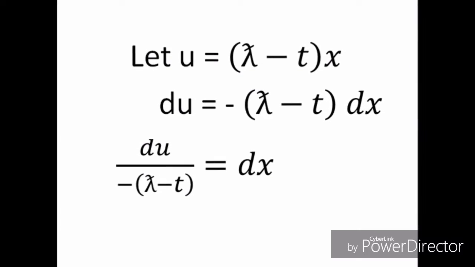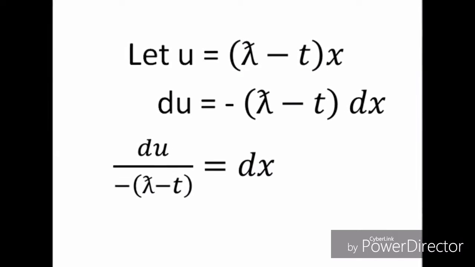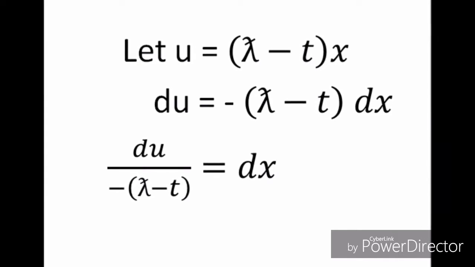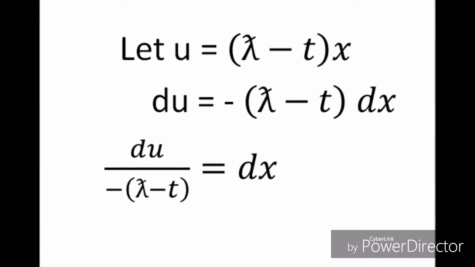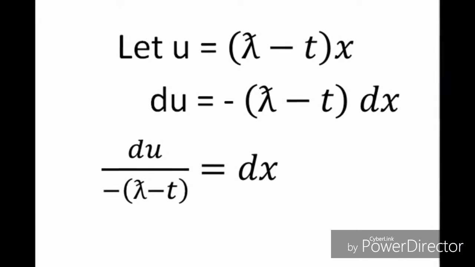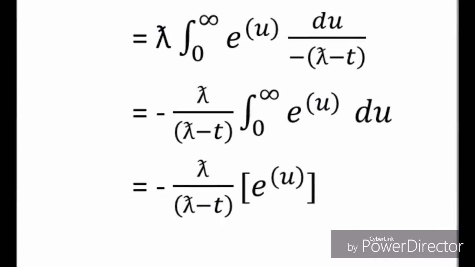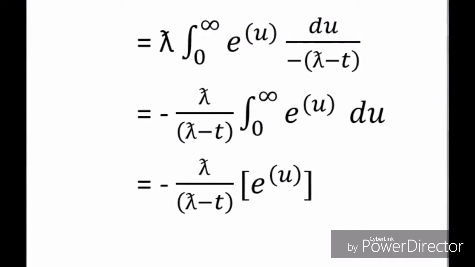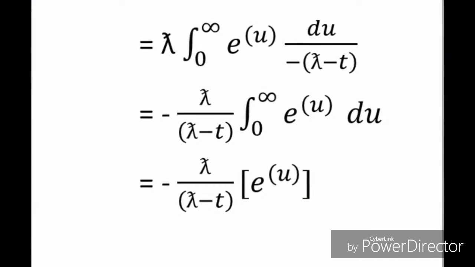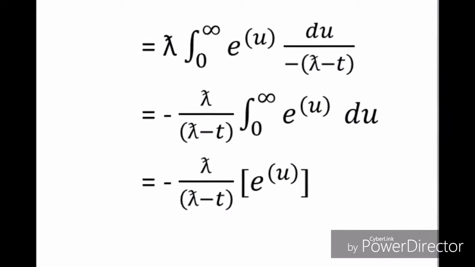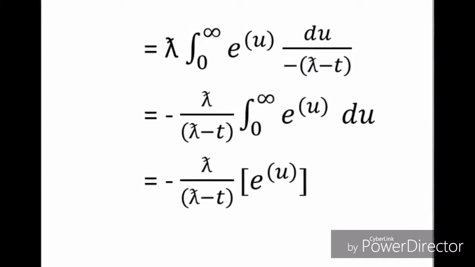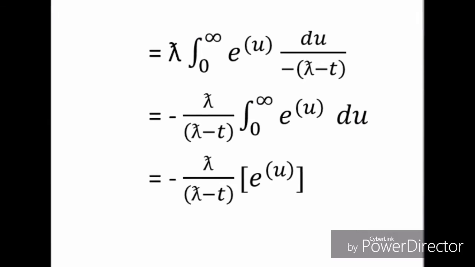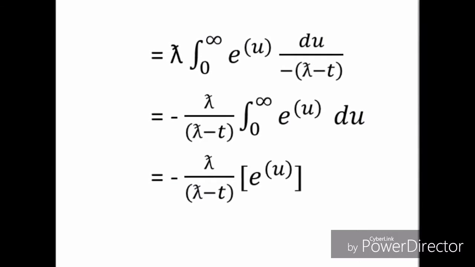Let u be equal to negative the quantity lambda minus t times x, and our du is equal to negative the quantity lambda minus t dx, so du over negative the quantity lambda minus t is equal to dx. So we have lambda integration of e to the u du over negative lambda minus t, equal to negative lambda over lambda minus t integration of e to the u du, which is equal to negative lambda over lambda minus t times e to the u.